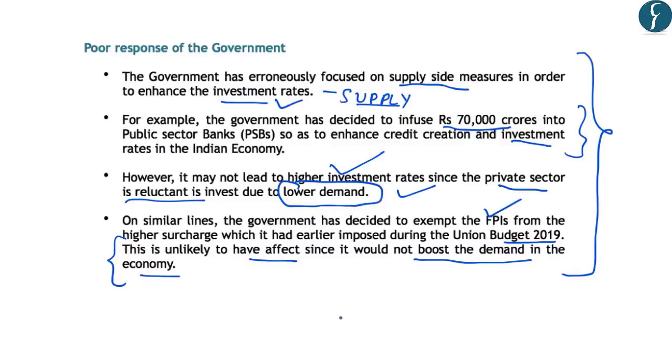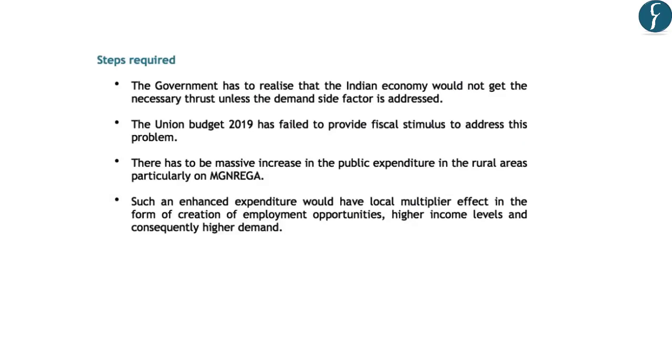So after this, let us understand the key suggestions by the author to handle this situation and how to boost the demand in India. Finally, what steps should the government take in order to control and boost the demand side in the Indian economy? In this regard, the author has suggested that the Union Budget of 2019 has not provided any fiscal stimulus to address the problem of demand in India.